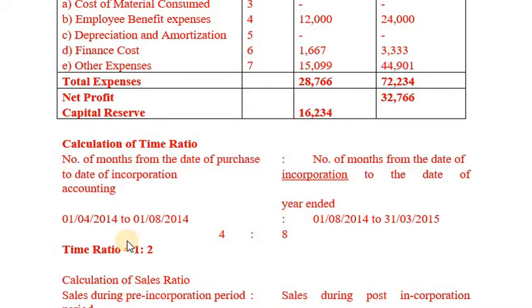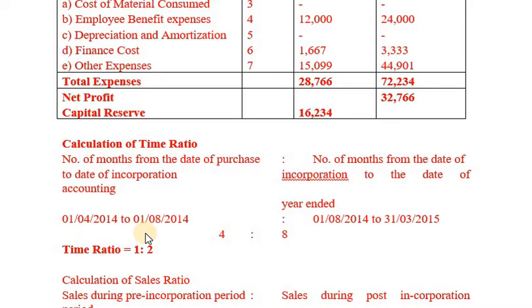So, from 1/4/2014 to 31/7/2014, 4 months, it will be pre-incorporation period. Similarly, from 1/8/2014 to 31st March 2015, 8 months, so 4:8. Time ratio will be 1:2. I repeat once again, the business was acquired on 1/4/2014 but has been incorporated on 1/8/2014.